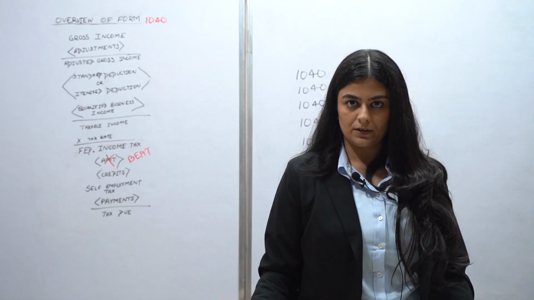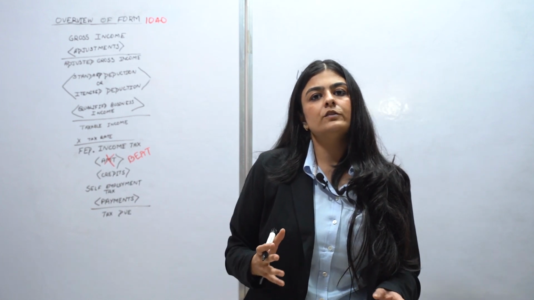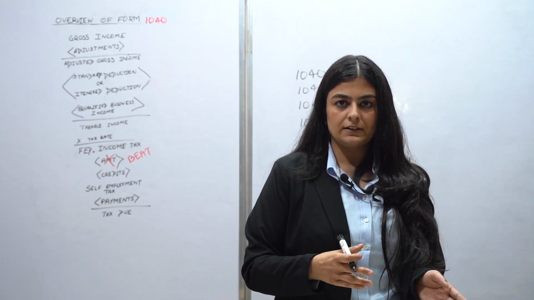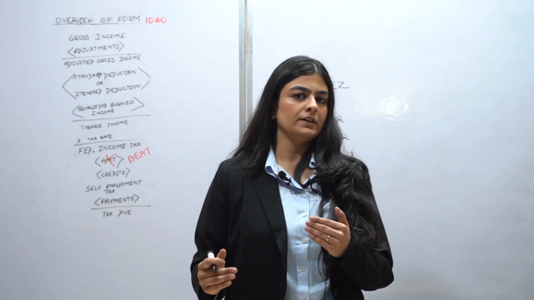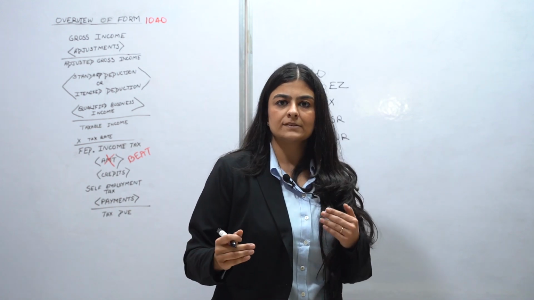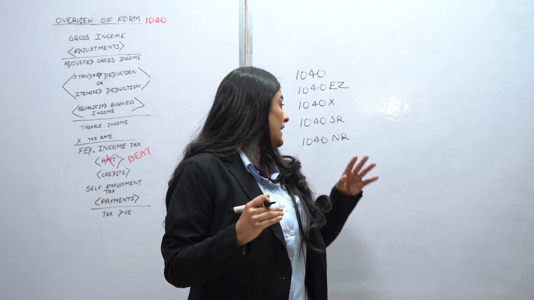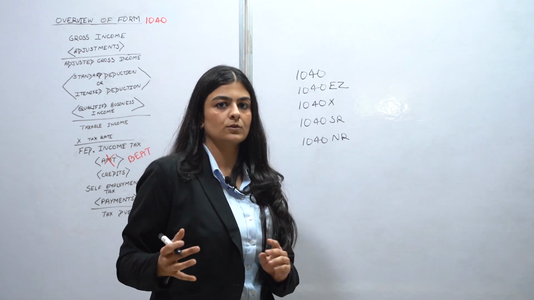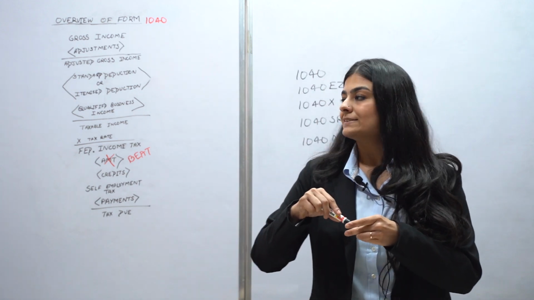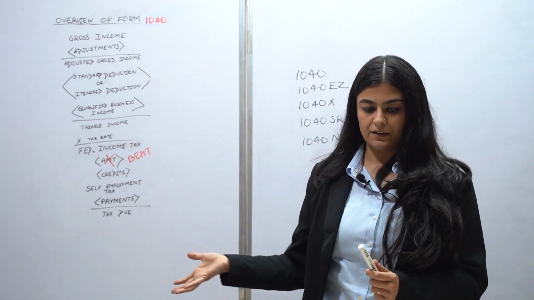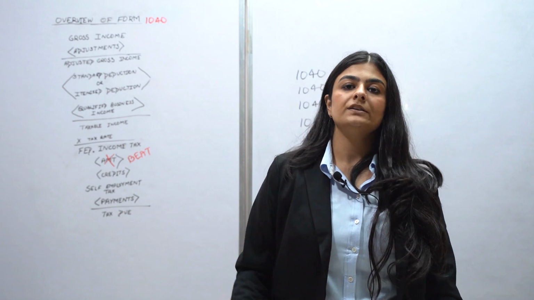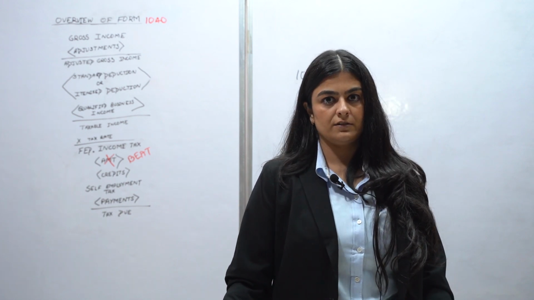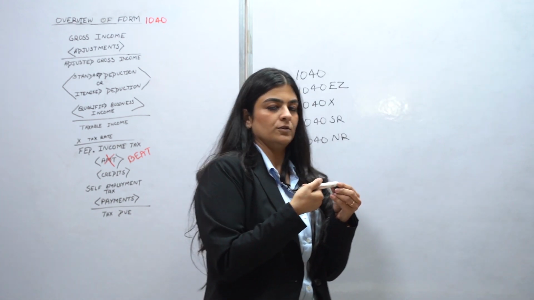Now what do we mean by non-resident aliens? These are individuals who are not residents of the United States but have some sort of an income in this country. It could be a business income, it could be any other income, and if they're required to file their returns, then form 1040NR is their go-to form. Now these are the types of form 1040 that we have. We have to understand what are the different statuses under which we file a return. So those are as follows.